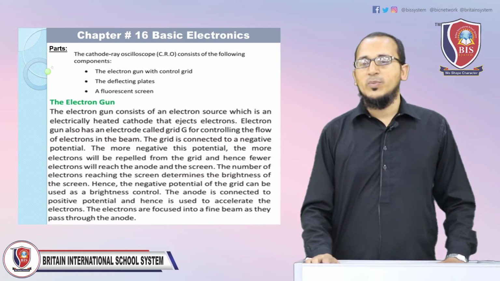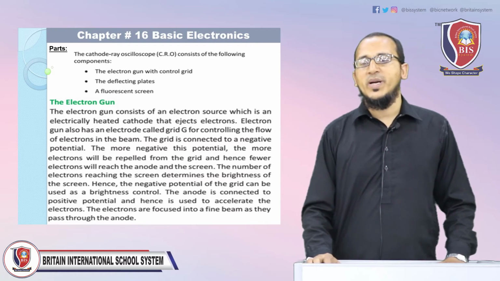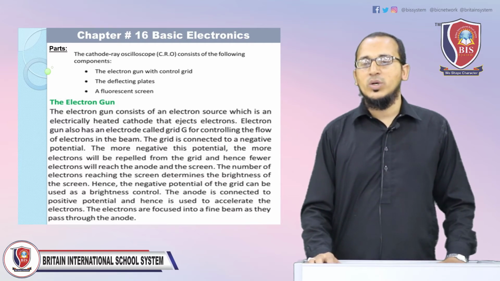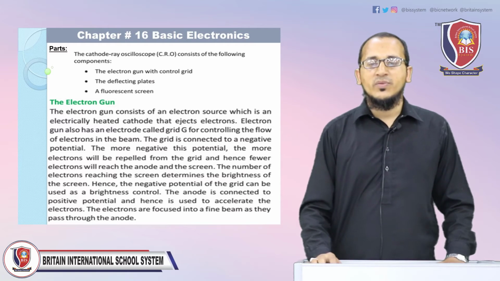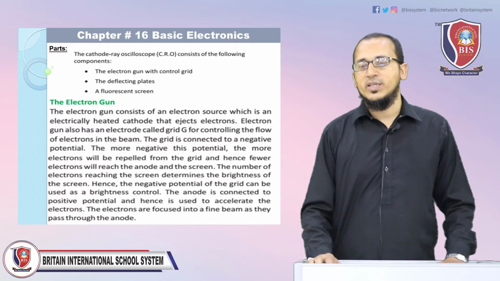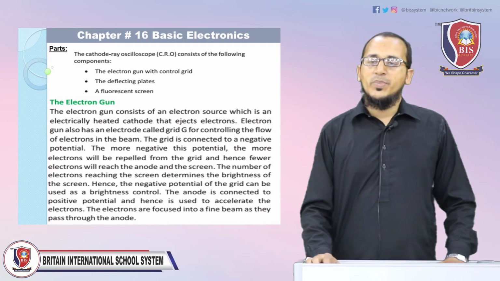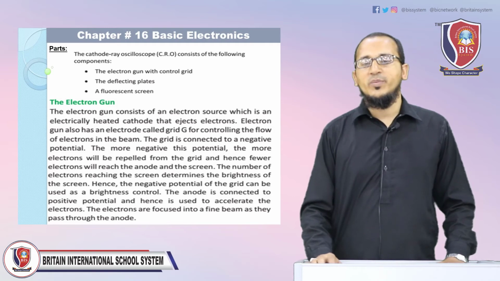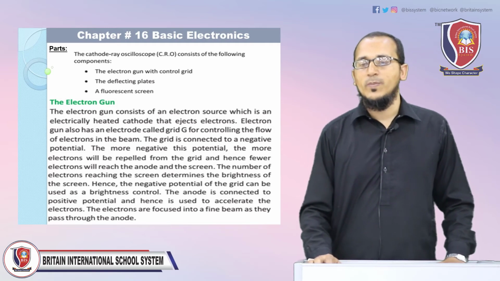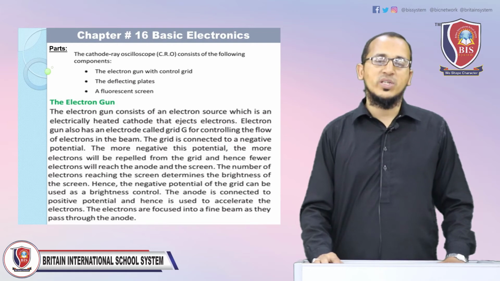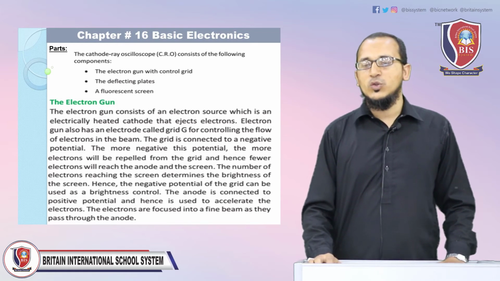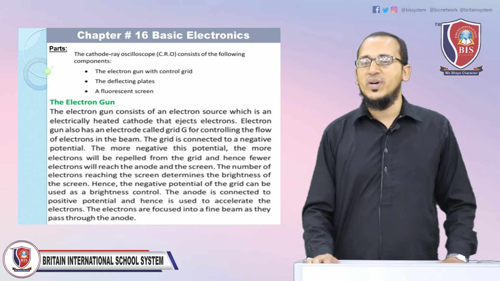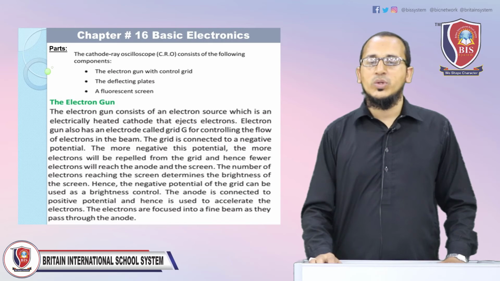The more negative the potential, the more electrons will be repelled from the grid, and hence fewer electrons will reach the anode and the screen. The number of electrons that reach the anode and the screen determines the brightness of the screen. Hence, the negative potential of the grid can be used as brightness control. The anode is connected to a positive potential and hence is used to accelerate the electrons. The electrons are focused into a fine beam as they pass through the anode.